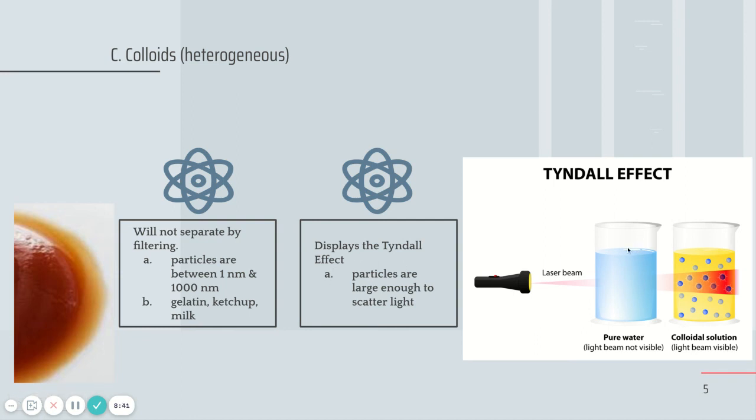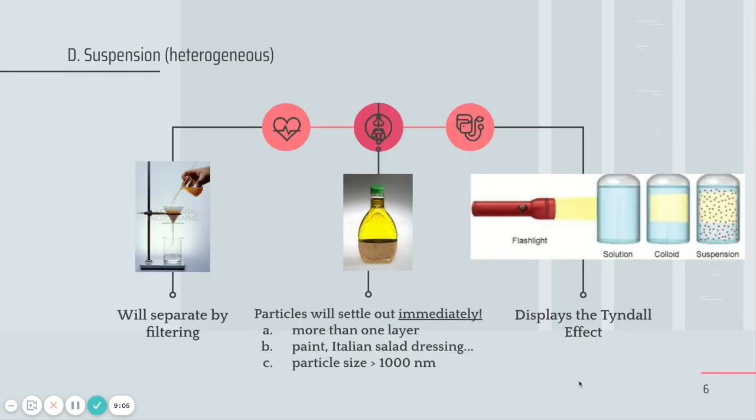Again, you can see it here. So here's pure water, which is a pure substance, right? It's a compound. It would not display the Tyndall effect. But here, because the particles are large enough, it will scatter the light, which means when the light hits the particle, it's going to bounce off in a different direction, and I'm going to be able to see it with my eyes. And that's what you see here in this picture of the Tyndall effect.